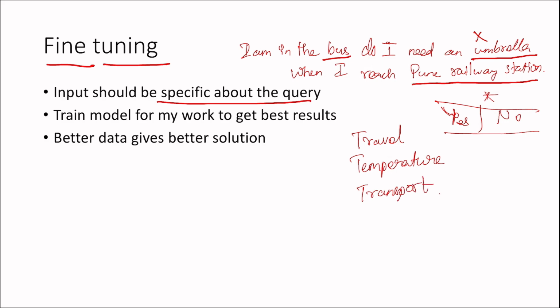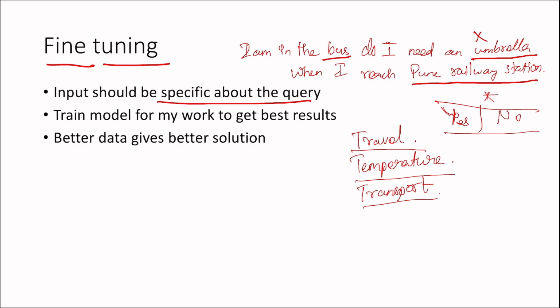If we give this kind of data model, then it will process the input from this data model, and it will give you a perfect answer,